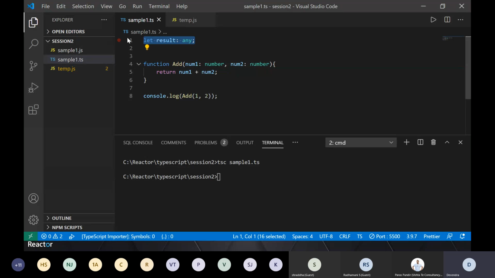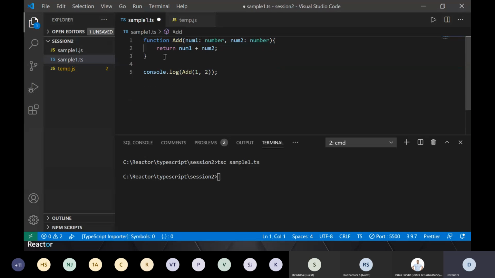Let's take an assumption. Now I want to create a method. It's just a random example; in your project, you might have some other requirements. Let's say there is a function where if I pass numbers, then add them and return it. If I pass strings, then concatenate them and return it.